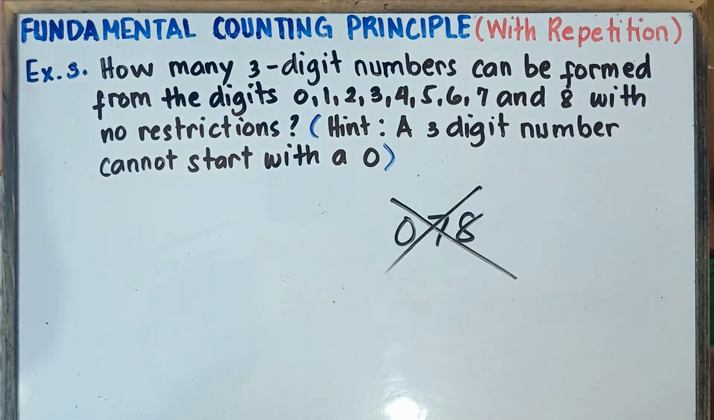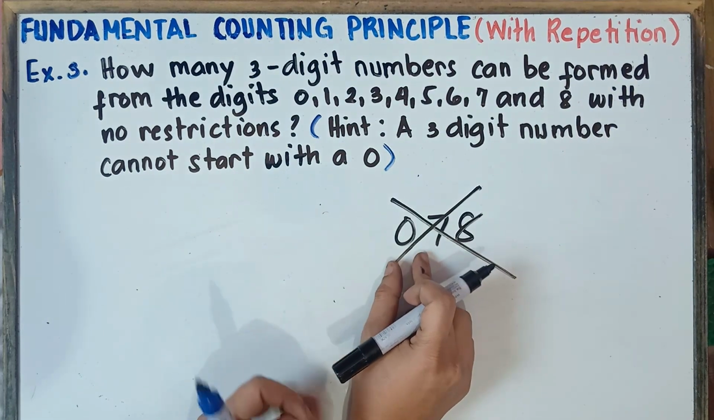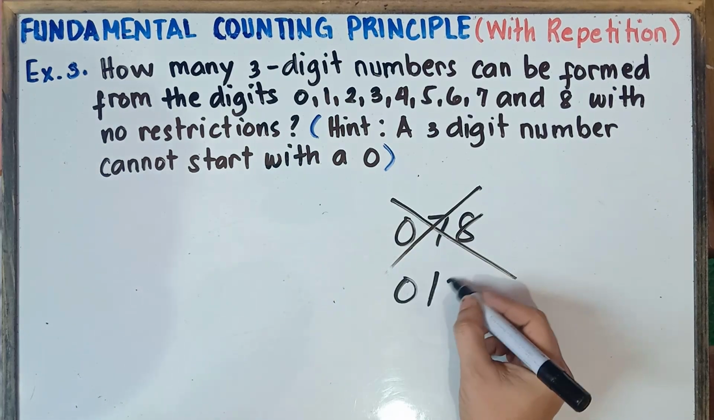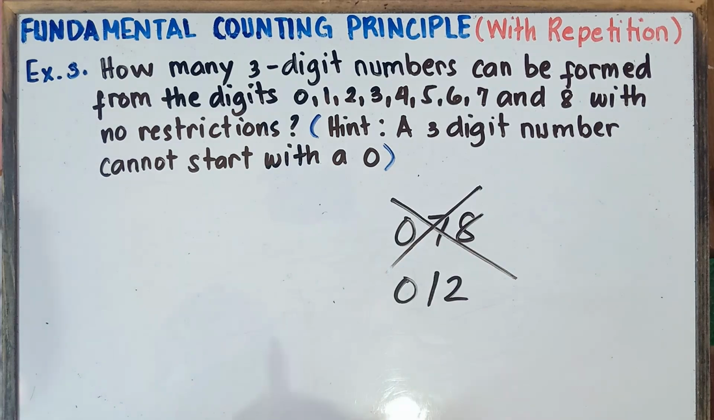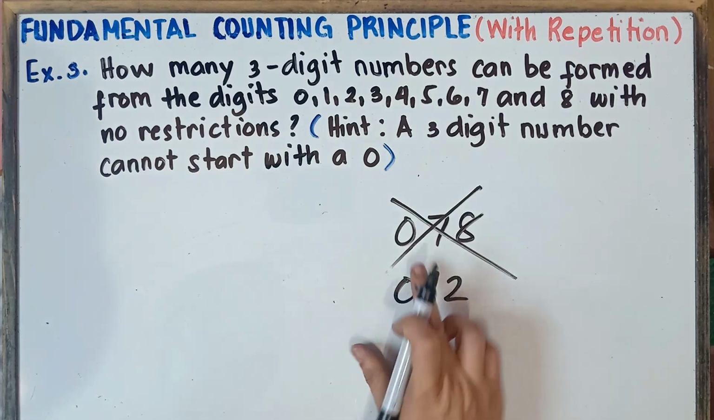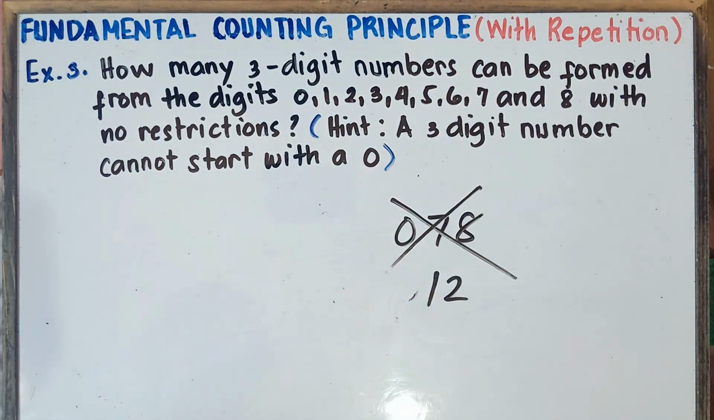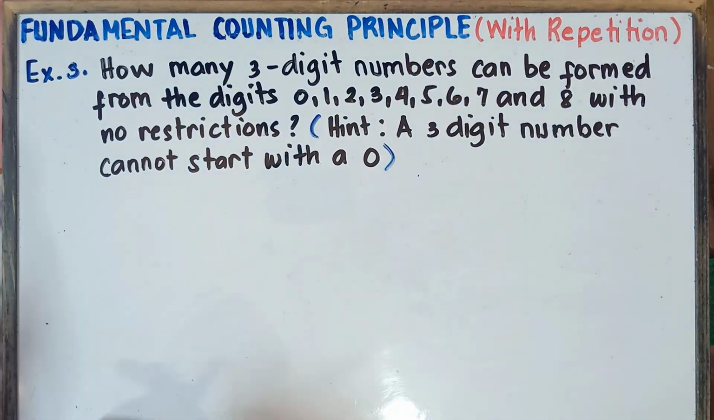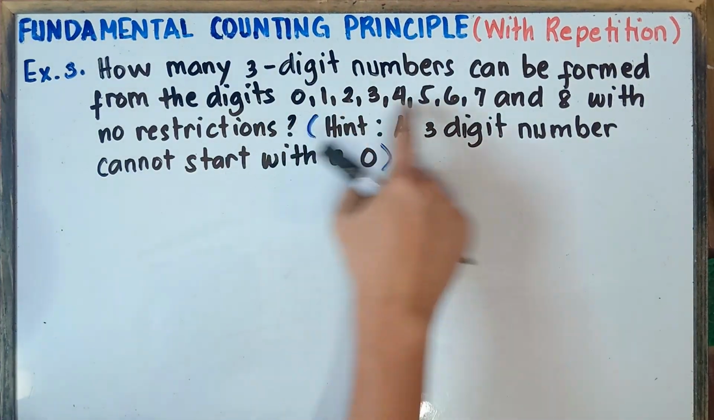This is impossible, class. Therefore, we don't have a 3-digit whole number that starts with a 0. Example, if I say 012, you can never read this one, class. Nope, you don't have that number. This is 12. You can erase the 0. You don't have a whole number that starts with a 0.